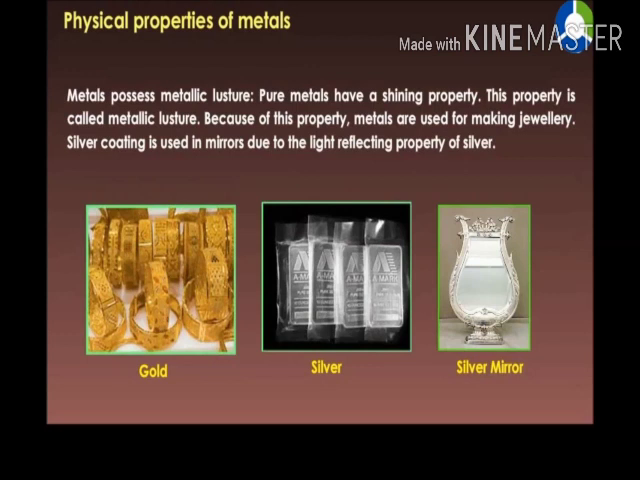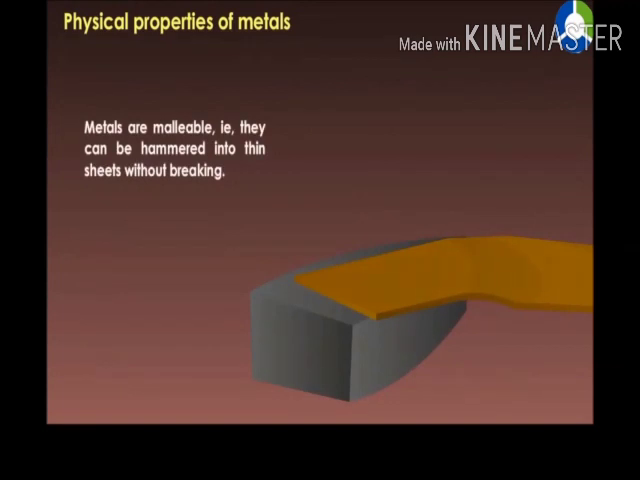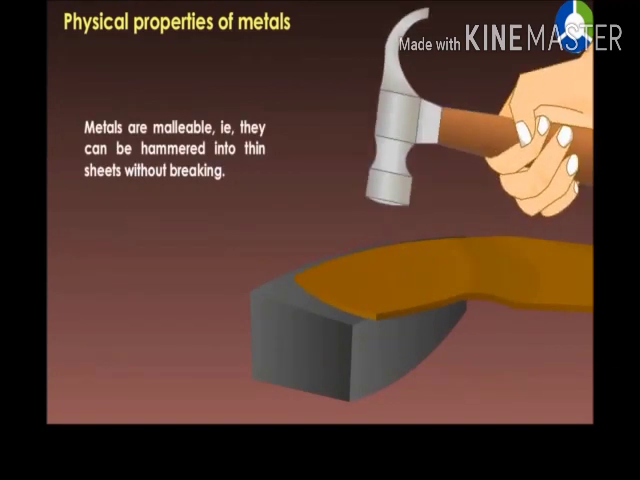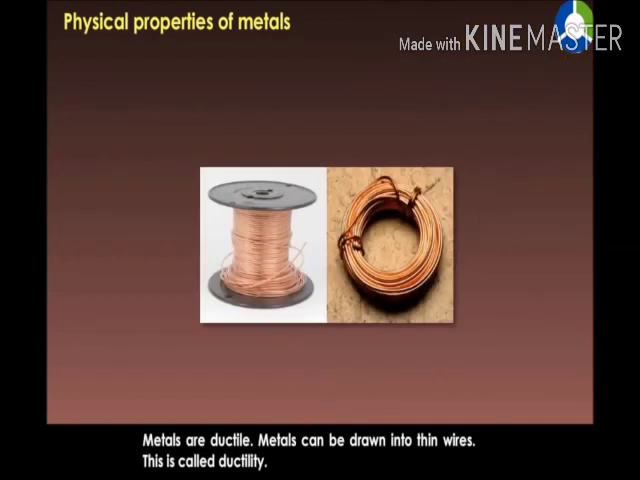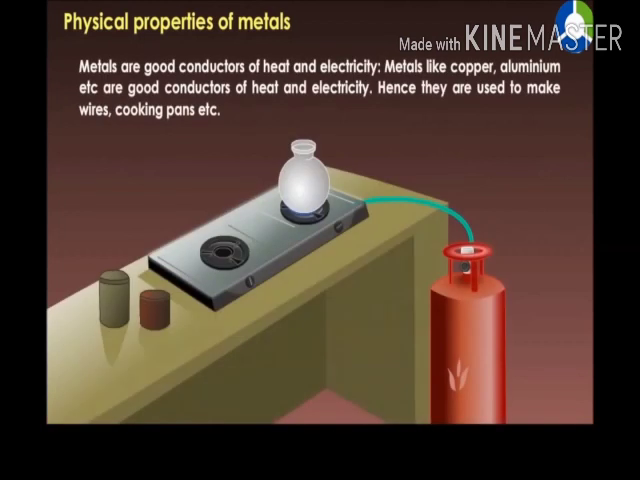Metals possess metallic luster. Pure metals have a shining property. This property is called metallic luster. Because of this property, metals are used for making jewelry. Silver coating is used in mirrors due to the light reflecting property of silver. Metals are malleable, that is, they can be hammered into thin sheets without breaking. Metals are ductile. Metals can be drawn into thin wires. This is called ductility.